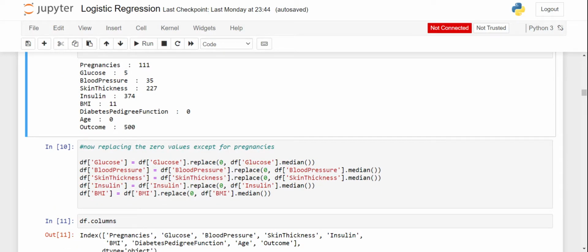We don't have to do anything with pregnancies, since practically it can be zero, but glucose level, blood pressure, skin thickness, insulin and BMI cannot be zero.